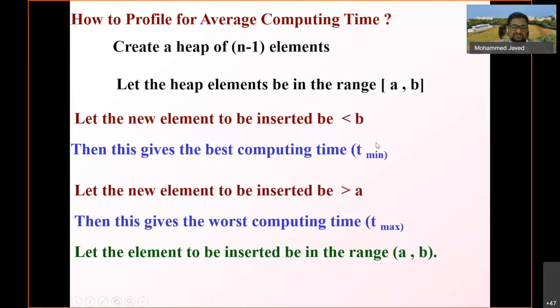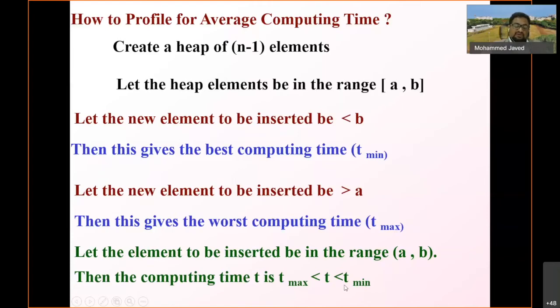So this would give the best case. This would give the worst case, and the average case would be when the element to be inserted is in between the range A and B, right? You take different elements in the range A and B, and try to calculate the time, and that time will be less than T max and greater than T minimum, right? So it is between max and min. That's what the average means.